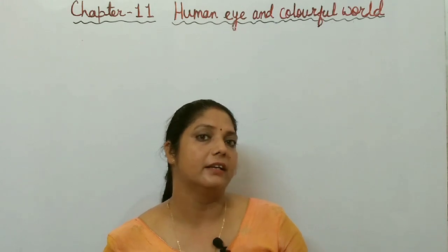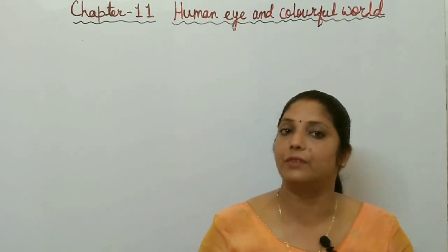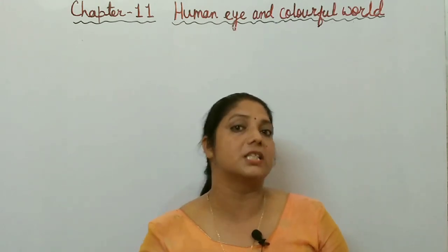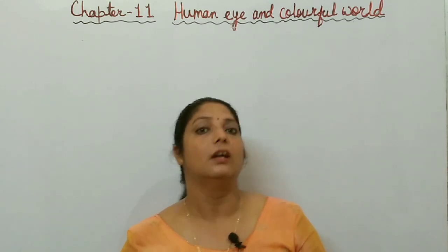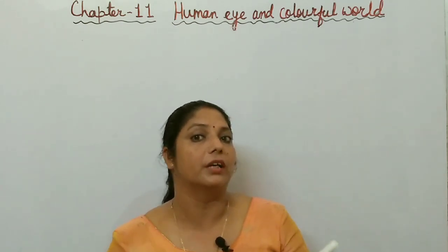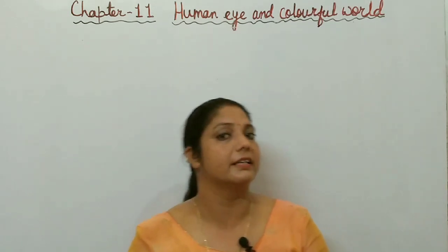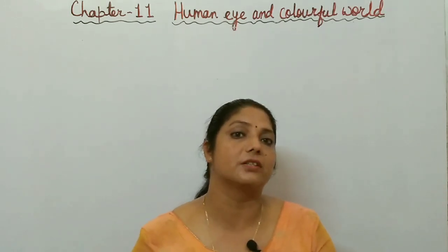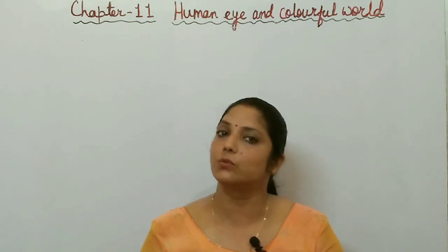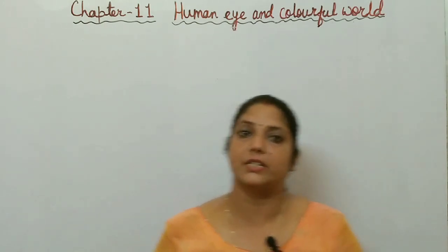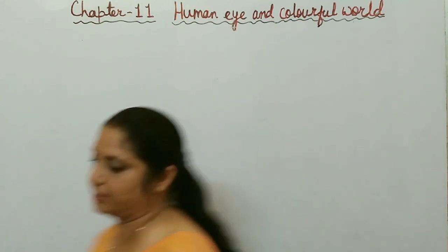And after that I will discuss scattering of light and different phenomena based on scattering of light, like why the sky is blue, why the sun appears reddish at sunrise and sunset, why clouds appear white. We'll discuss all these things one by one. So let us start today's topic with atmospheric refraction.